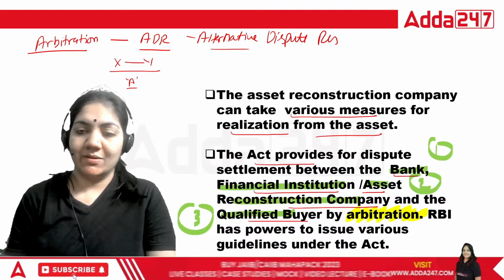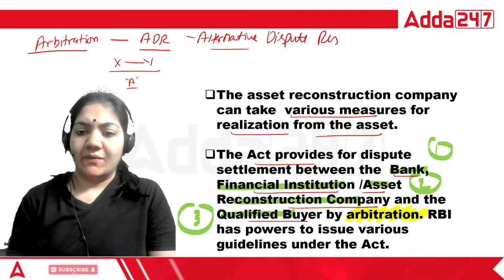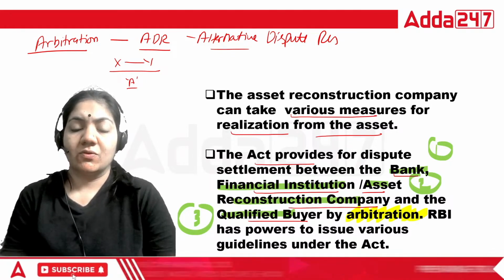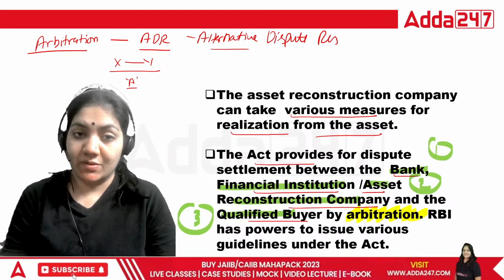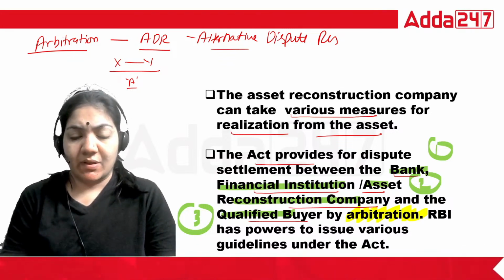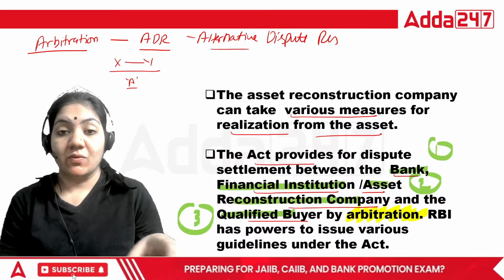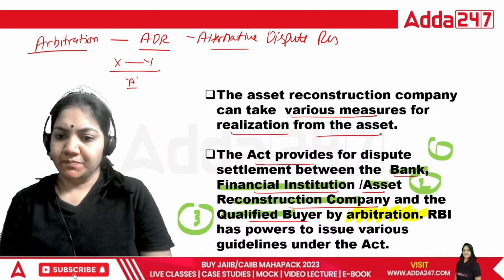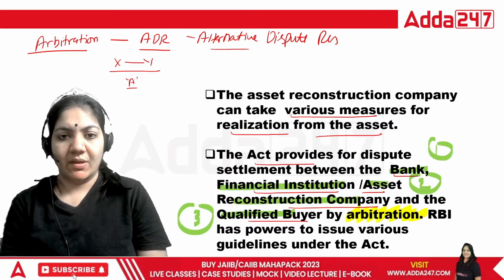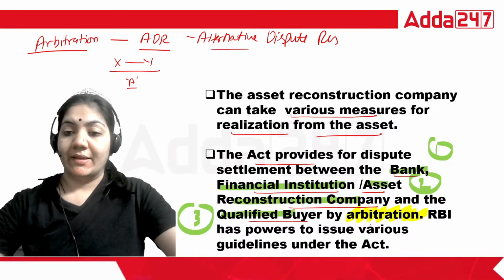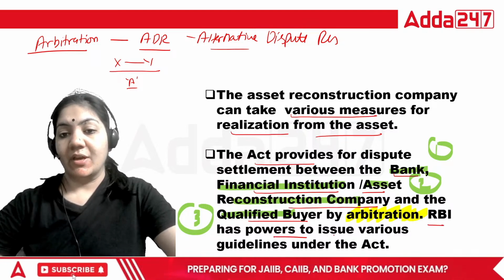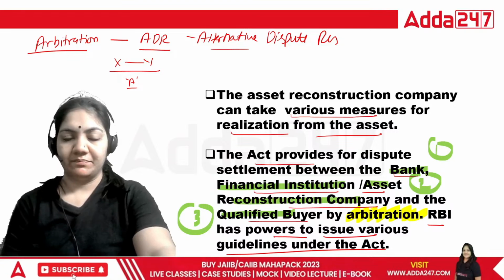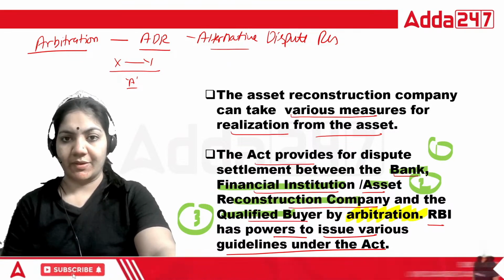In the court we generally see that we have to follow so much procedure, but in the ADR system we do not have to follow so much procedure. They can make their own procedure. So that is the difference. A question can come through arbitration: what are the parties' names under this one? So this is important. And what is the last line? That RBI has power to issue various guidelines under this Act. So this is your third point.